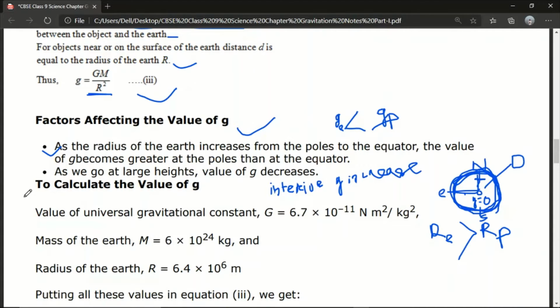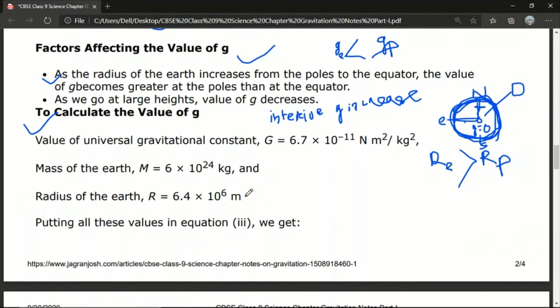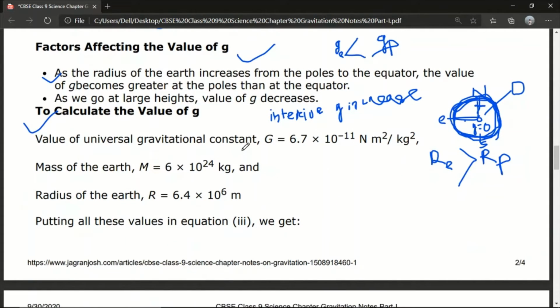Now, how to calculate the value of small g. Look here: the value of the universal gravitational constant, capital G, is 6.67 or 6.66 or 6.7 into 10 to the power minus 11. This is also one of the short questions in your exam, and you must write its SI unit, which is Newton meter square per kg square. The mass of the Earth, M, is equal to 6 into 10 to the power 24 kg.